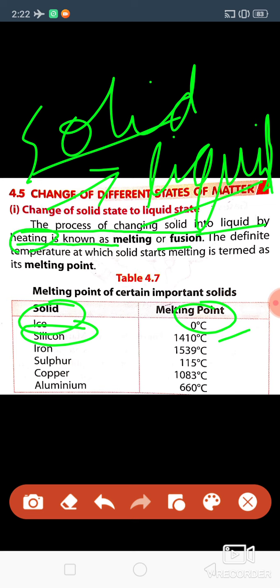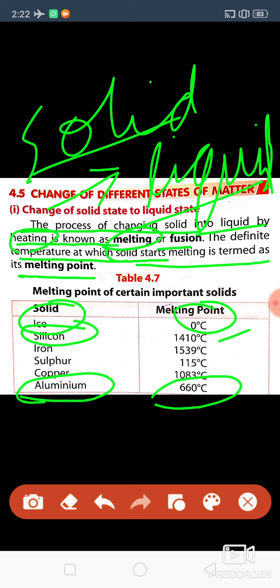This process is called melting. The temperature at which a solid starts melting is called the melting point. Like aluminum changes into liquid at 660 degrees Celsius, so 660 degrees Celsius is the melting point of aluminum. Got it?